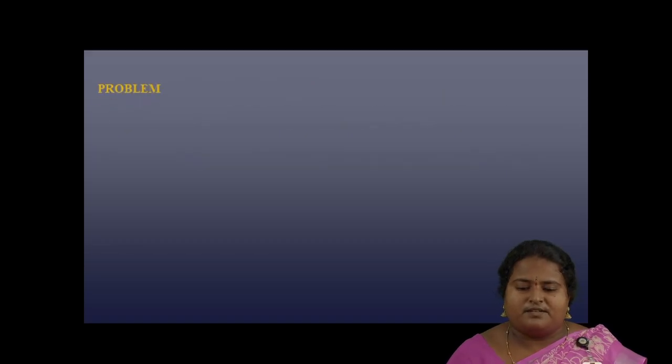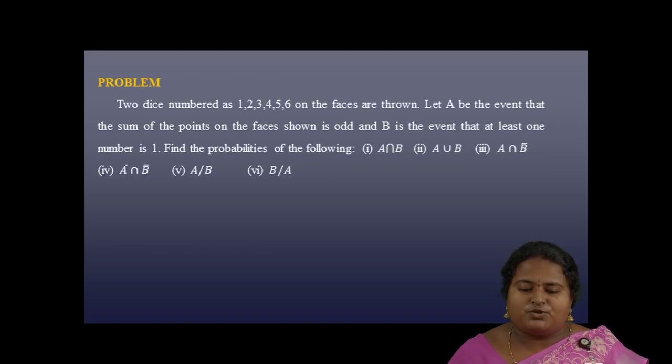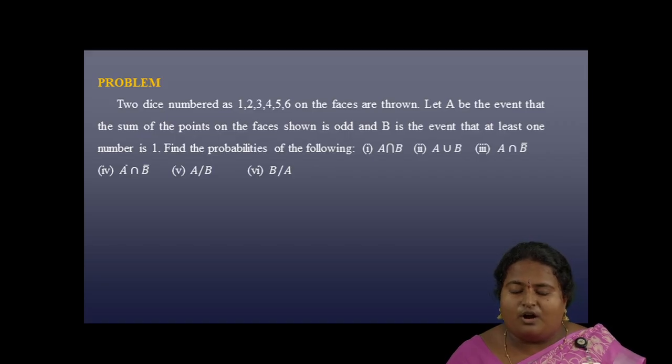The first problem: two dice numbered 1, 2, 3, 4, 5 and 6 on the faces are thrown. Let A be the event that the sum of the points on the faces shown is odd, and B be the event that at least one number is 1. Then we have to find the probabilities of the following: A intersection B, A union B, A intersection B bar, A bar intersection B bar, A given B and B given A. We will find them one by one.